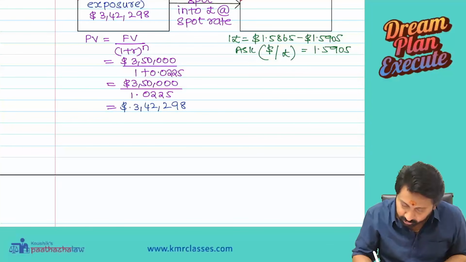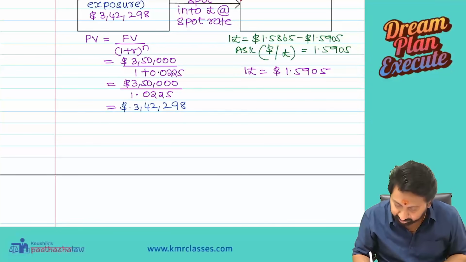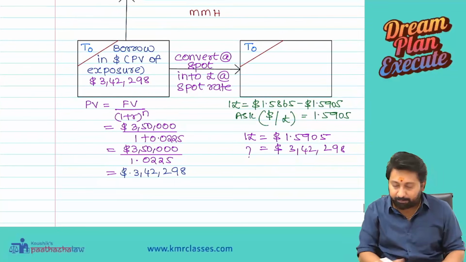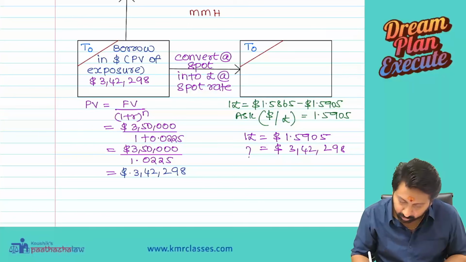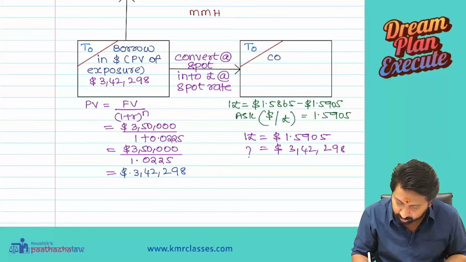1.5905. So 1 pound equal to dollar 1.5905. I am having dollar 3,42,298. How many pounds will I receive? So here conversion value deposit.